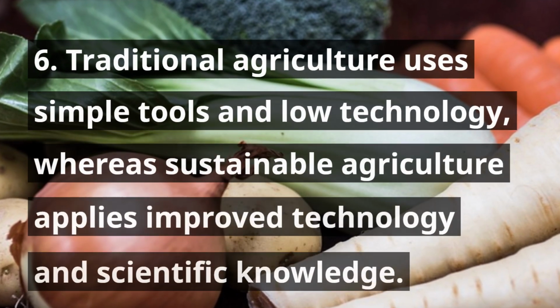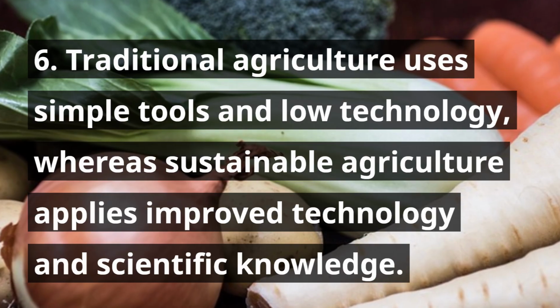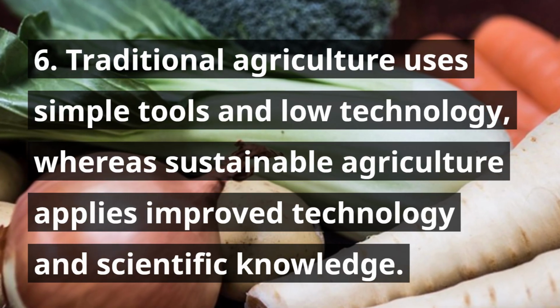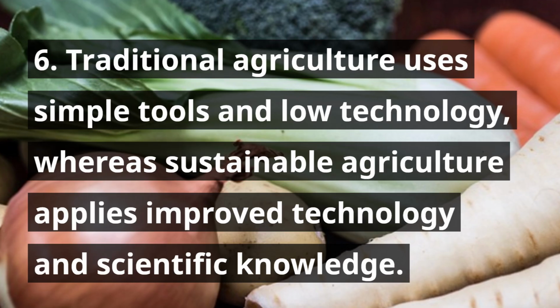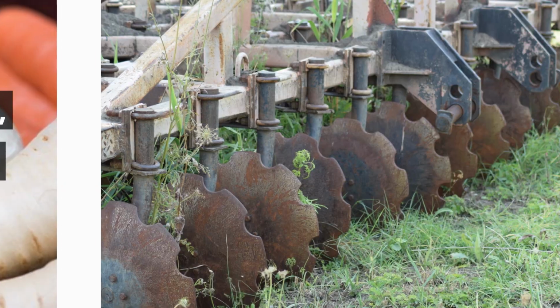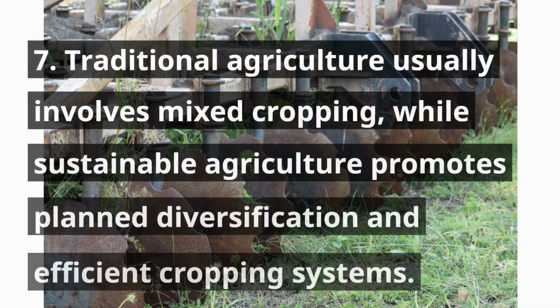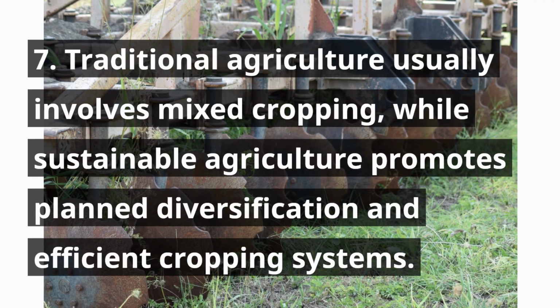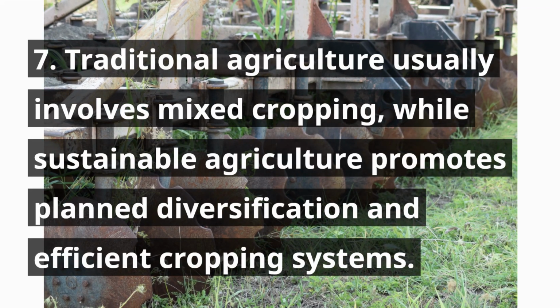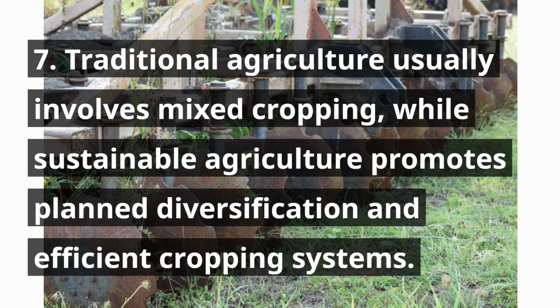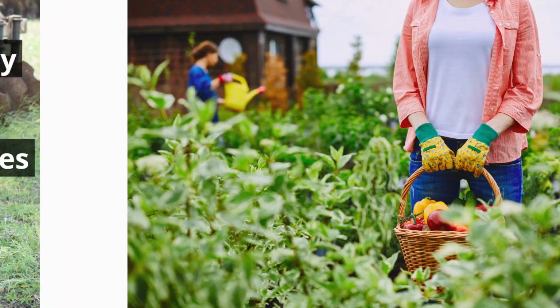6. Traditional agriculture uses simple tools and low technology, whereas sustainable agriculture applies improved technology and scientific knowledge. 7. Traditional agriculture usually involves mixed cropping, while sustainable agriculture promotes plant diversification and efficient cropping systems.